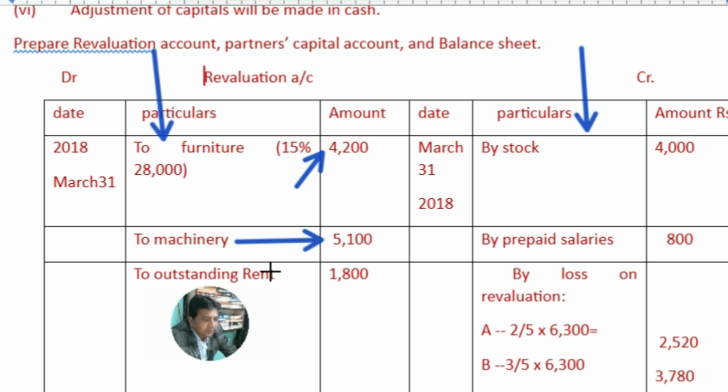Machinery value is given 34,000 and 15% of 34,000 comes to 5,100. Outstanding rent, as I already explained to you, is an increase of liability and it is to be debited. On the debit side, these three items. On the credit side, the stock value is increased by 4,000, and prepaid salary is a current asset, it is increased by 800 rupees, since the prepaid salary is not available in the balance sheet. So it is given in the adjustment, and it means that the amount of assets increased by rupees 800.